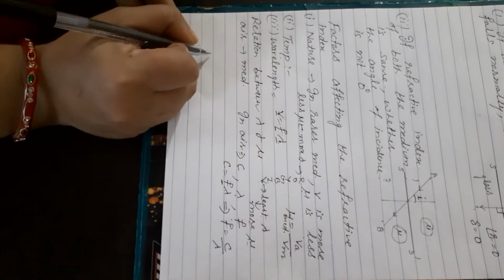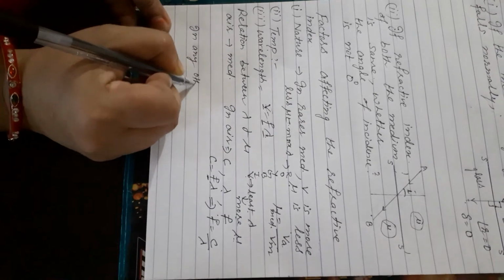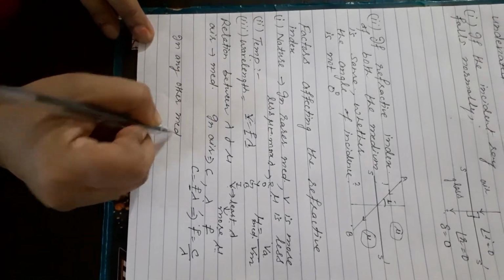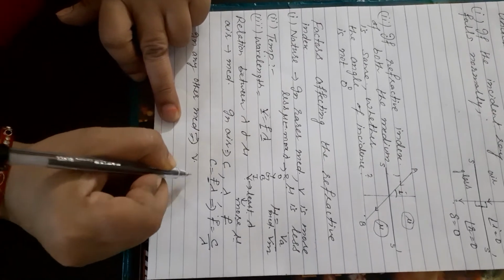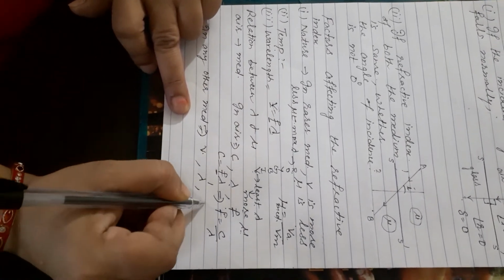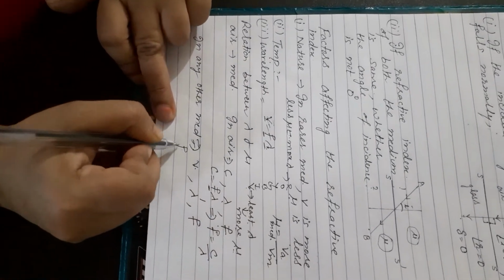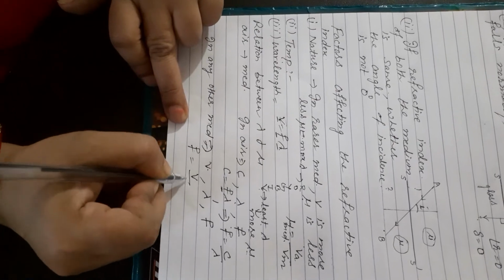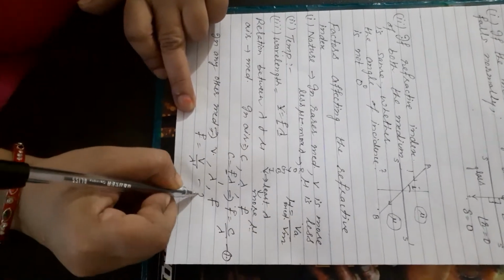Then in any other medium, let's suppose the velocity is v, the wavelength will also change, it is lambda dash, but frequency will never change. So, beta, frequency will be equal to v over lambda dash. This is number 1, this is number 2.